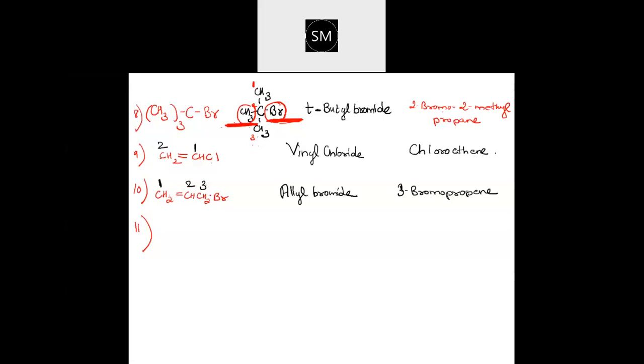In the 10th one, you are numbering from left to right because of the double bond. Double bond, the functional group, should be given first preference, and the prefix should be given last preference. Functional group always should come first. Double bond is more reactive compared to Br.